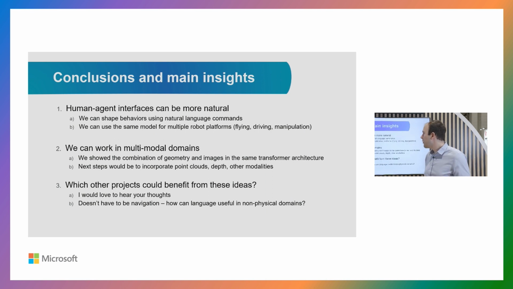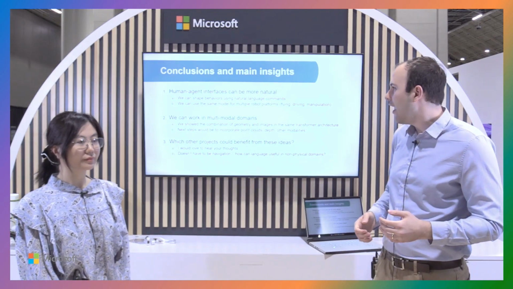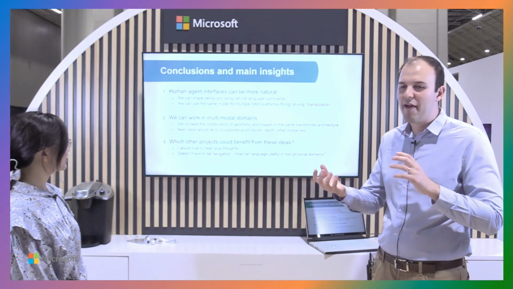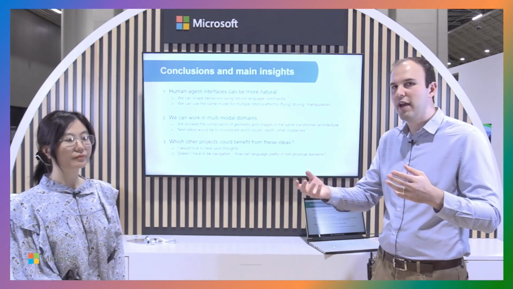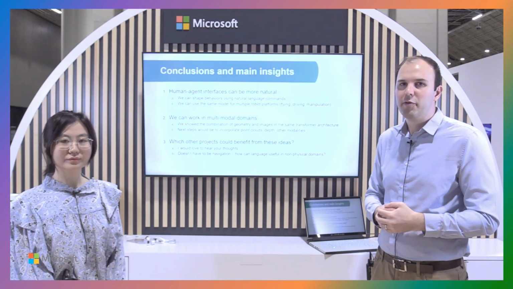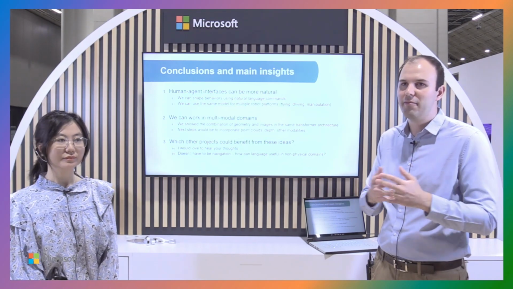And just in conclusion, I want to say that by using the system, we're able to generate more natural human-robot interfaces. And we saw how we can shape these robot behaviors by using natural language commands. And we saw how the same model can be applied towards multiple robot form factors, from manipulators to drones, and also maybe walking robots. I think something interesting is that we have a model that operates in multiple domains. So we're operating in the vision, language, and geometrical domains, which is something that we're striving in our group to be able to do, to align all these different modalities that are quite different from each other.